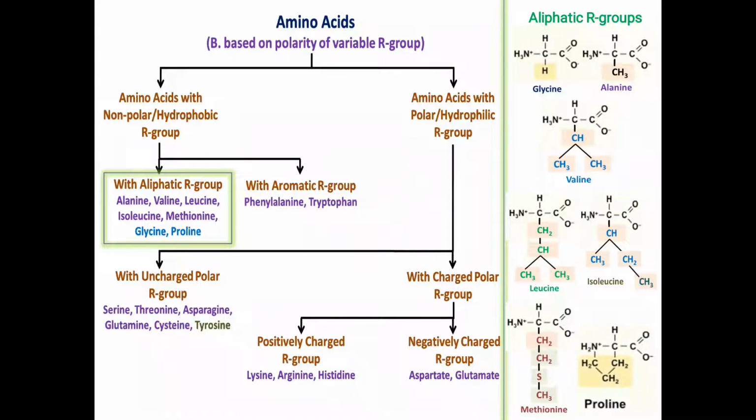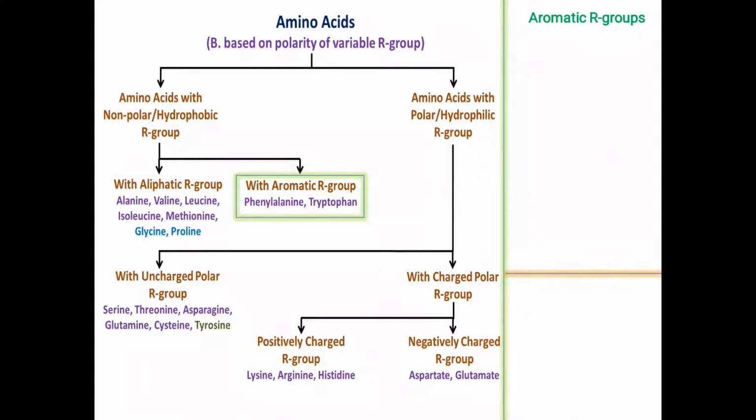And the last but not least for this amino acid classification is proline. The proline is having the heterocyclic group where its alpha amino group is part of the cyclic structure, and here also you can see nothing is present in the R group which can interact with water. So all these aliphatic R group containing amino acids are deficient in the groups in their R side chain which can interact with water, and that is why these amino acids are classified as strongly hydrophobic amino acids.